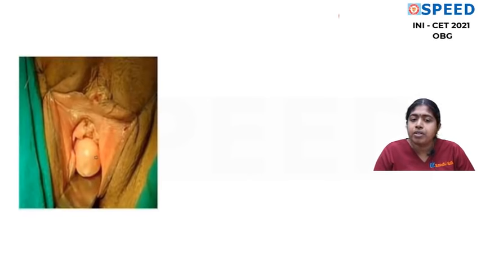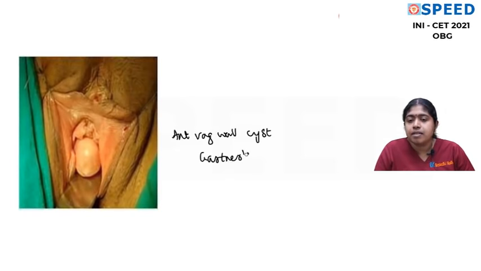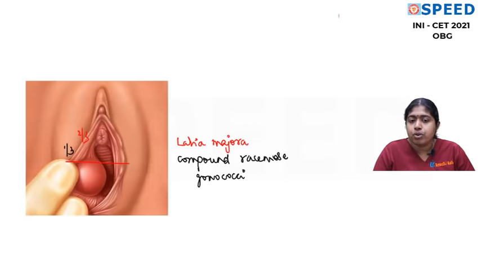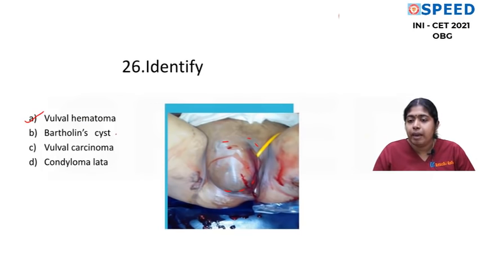On clear palpation, this is an anterior vaginal wall cyst, and this is Gartner's cyst. So what is Gartner's cyst? It is a cyst arising from the Wolffian duct. Remnants of the Wolffian duct are also present in the female. So clearly when this is shown, the other one is a vulval hematoma.